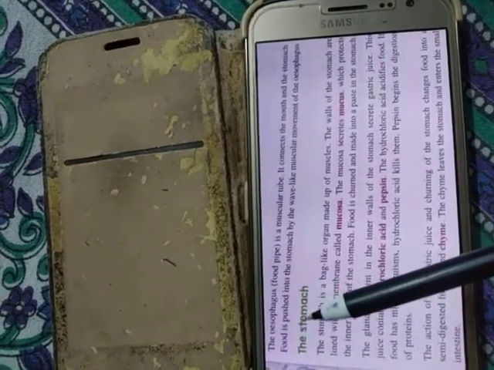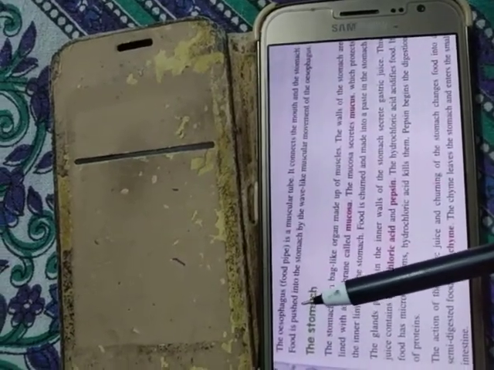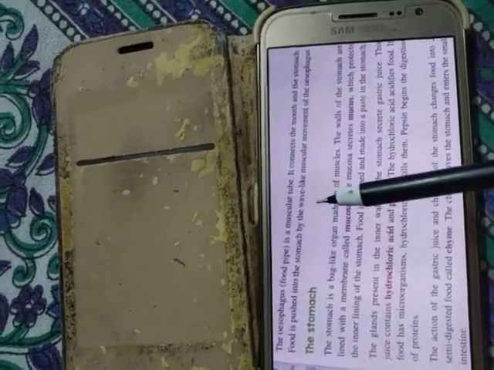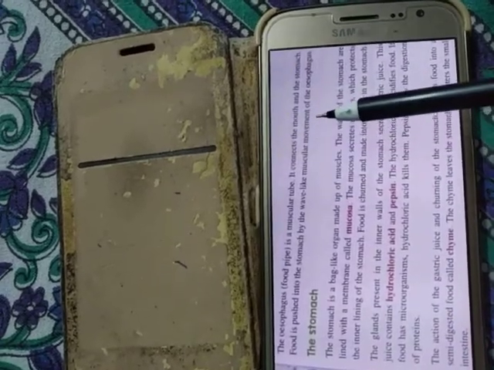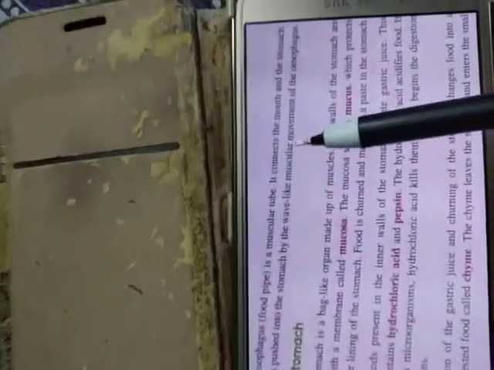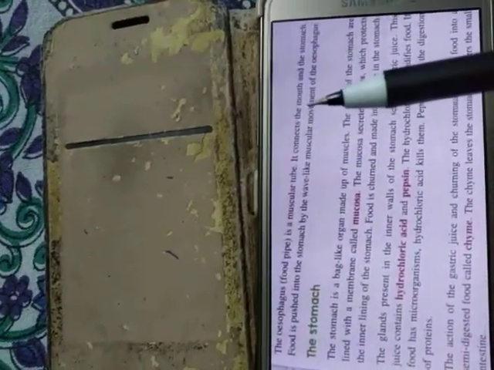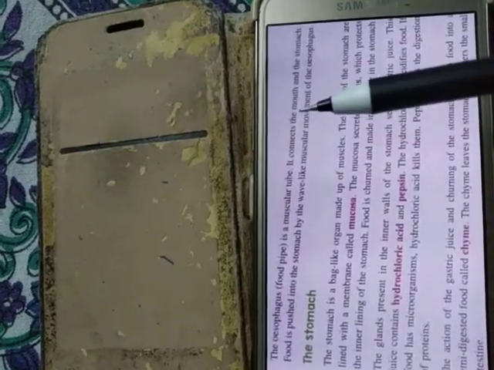After that it enters the esophagus. The esophagus pushes the food into the stomach by a wave-like muscular movement, because the stomach is the next part after the esophagus.